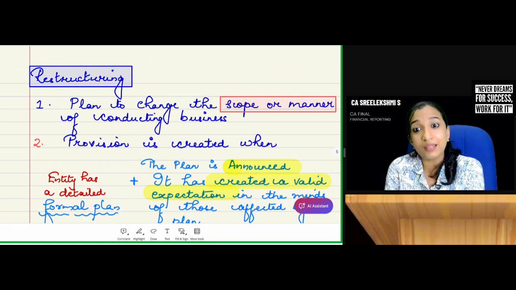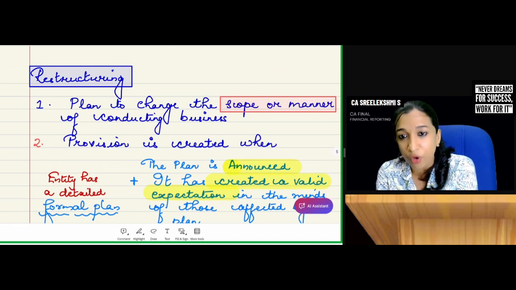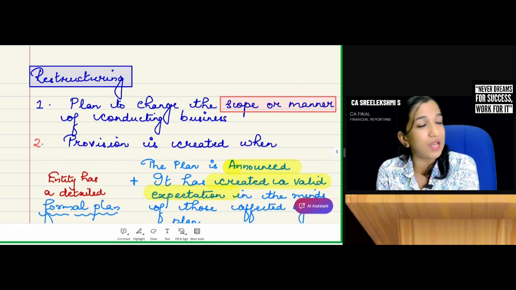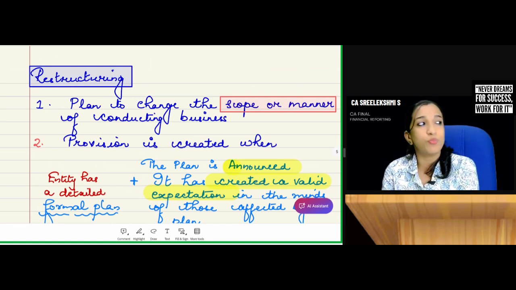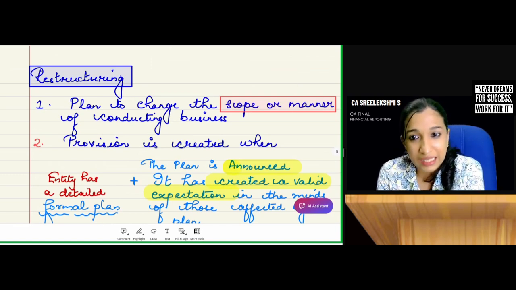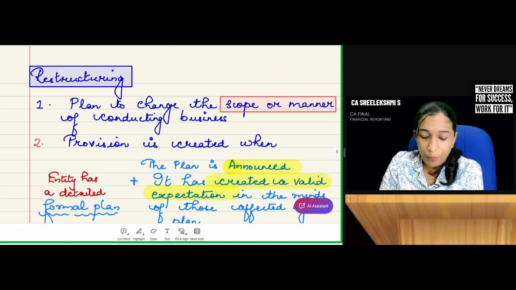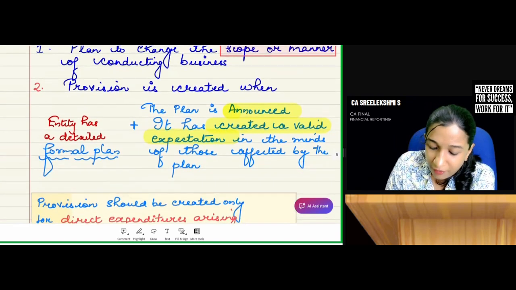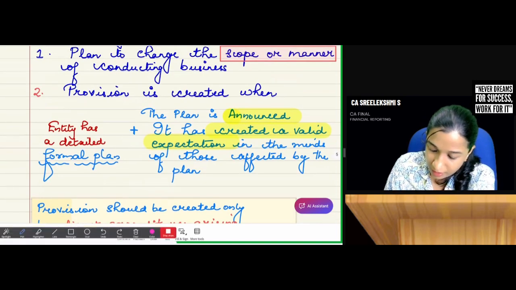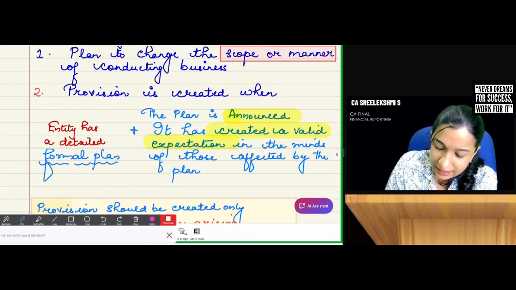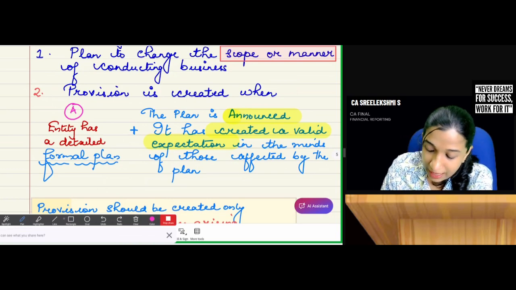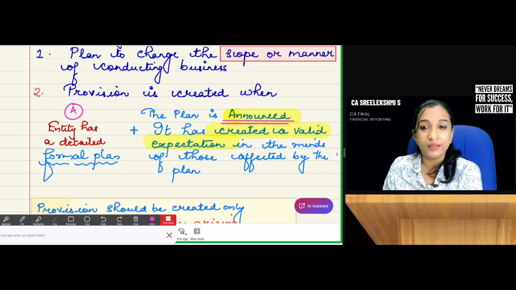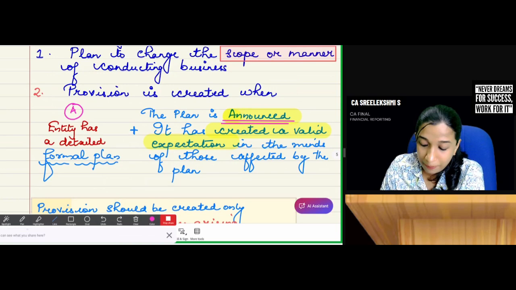So there is a restructuring. How the business was conducted before and how it will be conducted after will be different. In such a case, when do you create a provision? Provision is created when the entity has a detailed formal plan and the plan is announced.